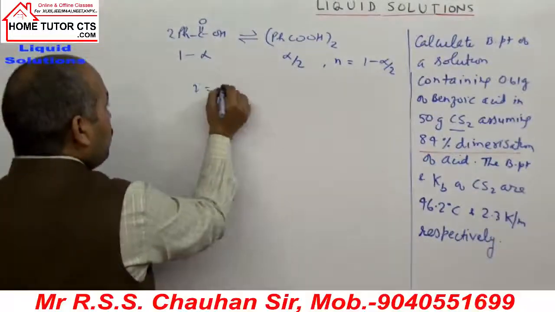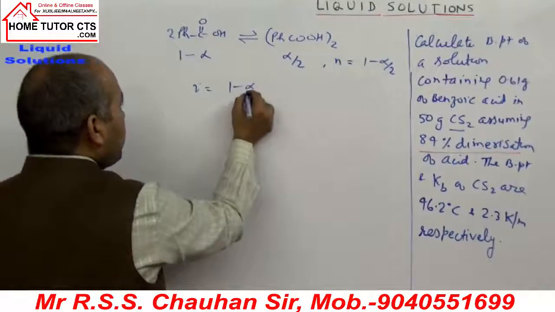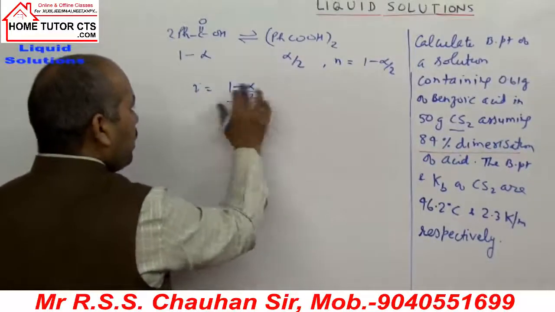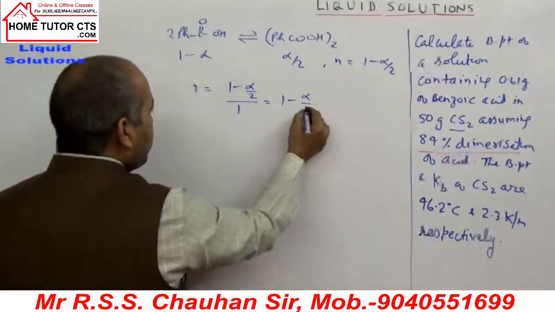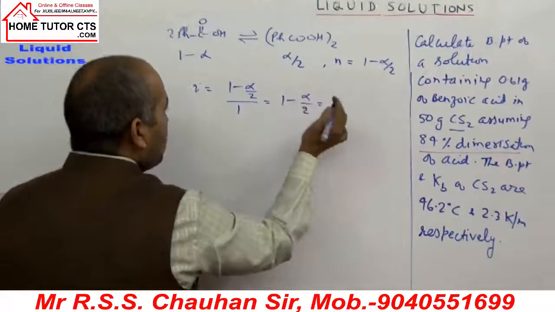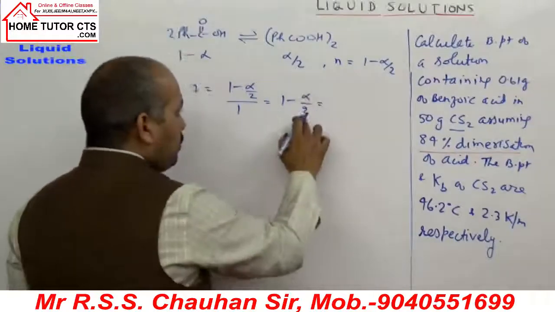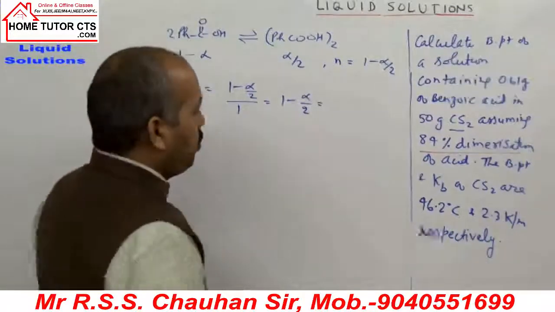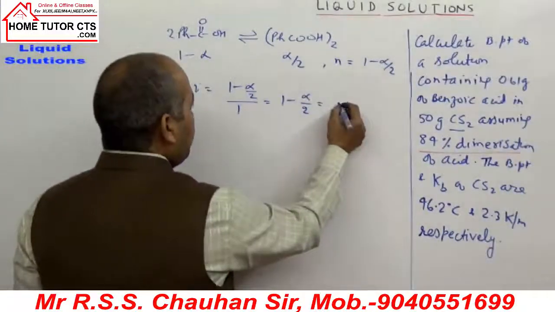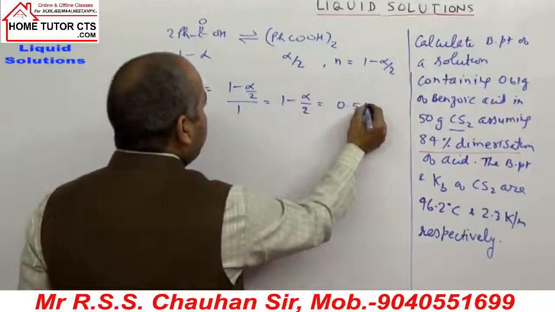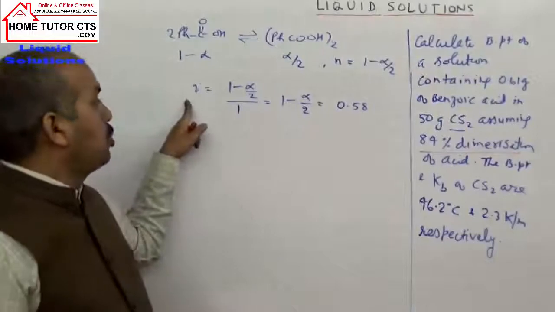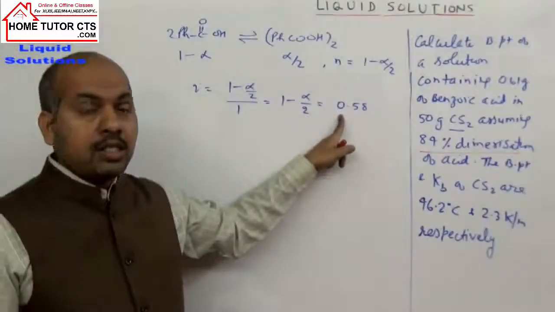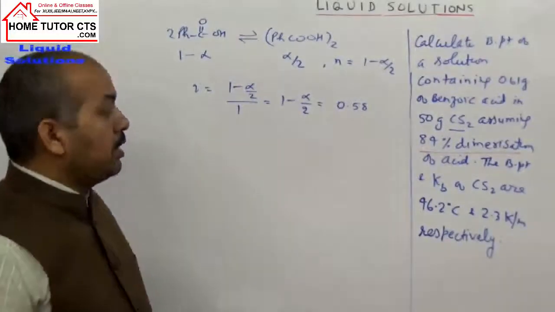What is i value? i can be taken same as 1 minus alpha by 2 by 1, if 1 mole was taken in the beginning. Alpha is 0.84, by 2 is 0.42. That will give the value of i 0.58. 1 minus 0.42 is 0.58. So value of i is known to us, 0.58.